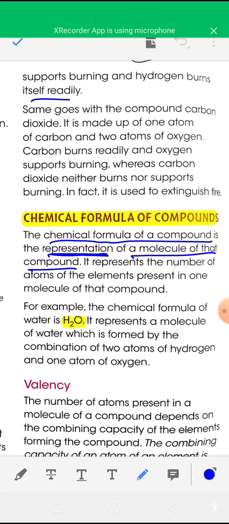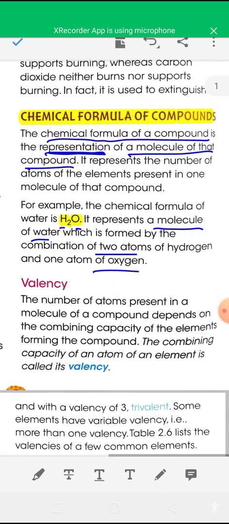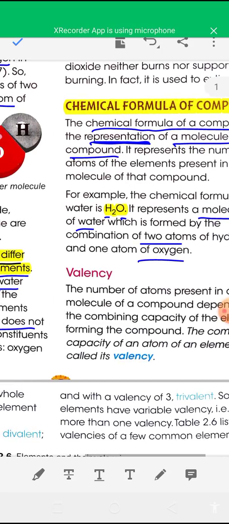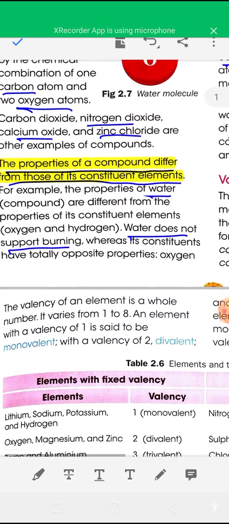H2O means one water molecule, and in one water molecule two hydrogen atoms and one oxygen atom are present. So the chemical formula of water is H2O, and it represents a molecule of water which is formed by combination of two hydrogen atoms and one oxygen atom. So a chemical formula is the symbolic representation of a molecule.